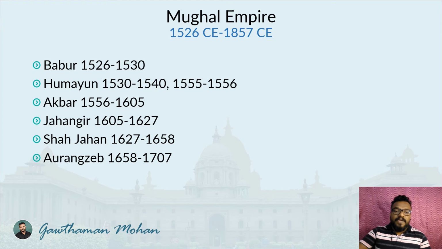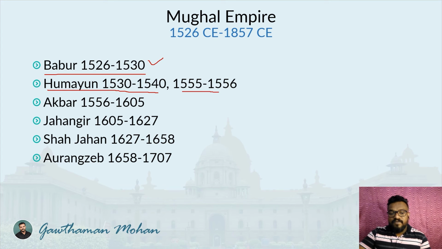So these were the main rulers of the Mughal Empire. You can see Babur from 1526 to 1530, then Humayun from 1530 to 1540, and 1555 to 1556. In this time period there is a gap, and during it, it was Sher Shah Suri. He does not belong to the Mughal Empire, but he was the person actually ruling. He defeated Humayun in a war and took control of the Mughal Empire. But after some time, Humayun came back and regained control.